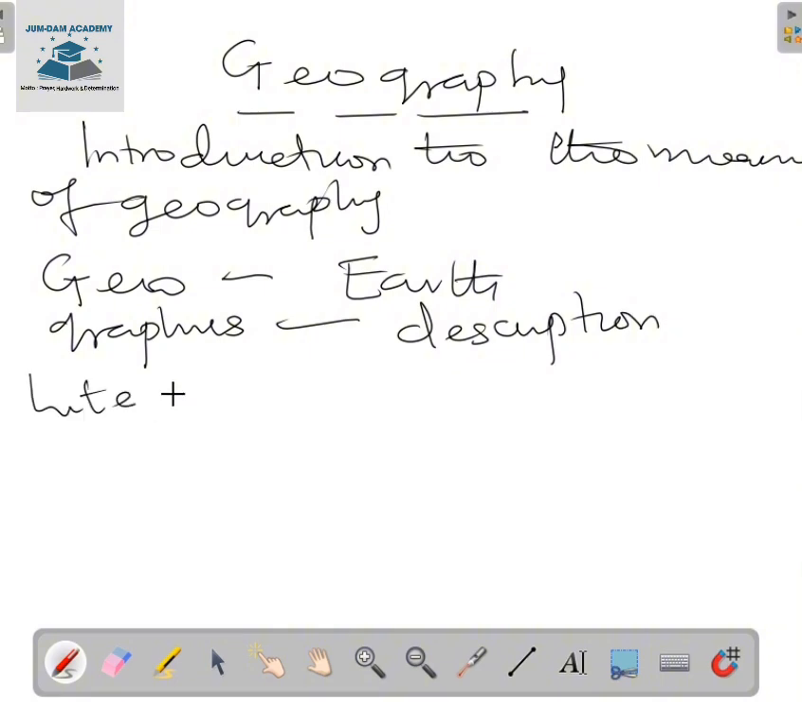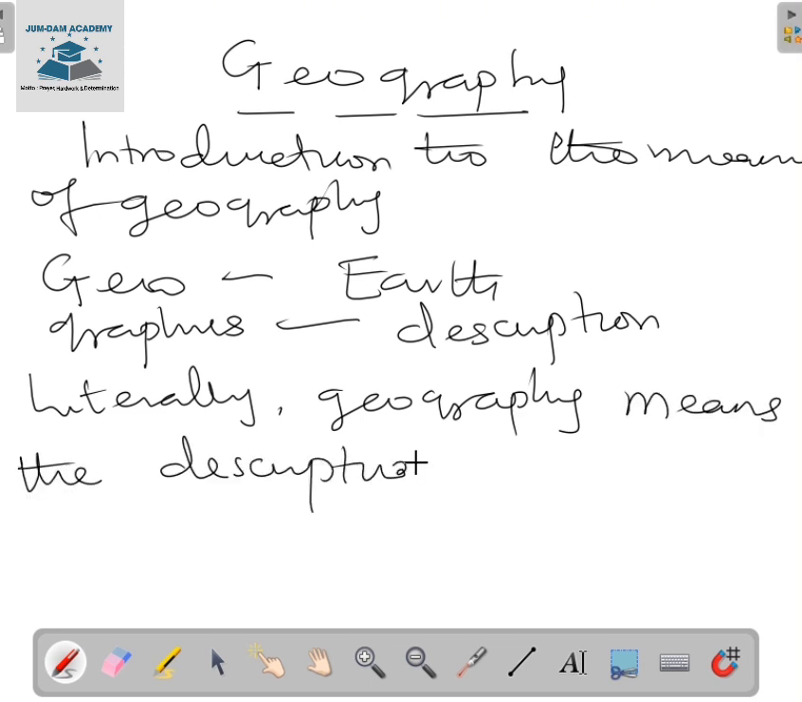Literally, geography means the description of the earth. That is the etymology meaning of geography. That is the origin meaning of geography. That is where geography comes from: the word geo, earth, and graphos, meaning description. So when we put these two words together, we have the description of the earth. That is actually the literal meaning of geography.